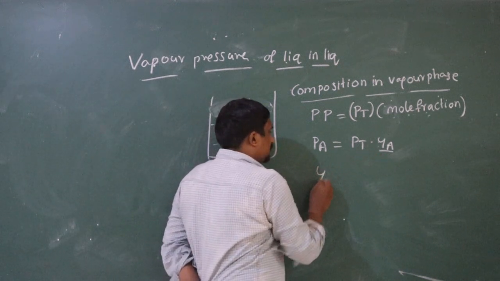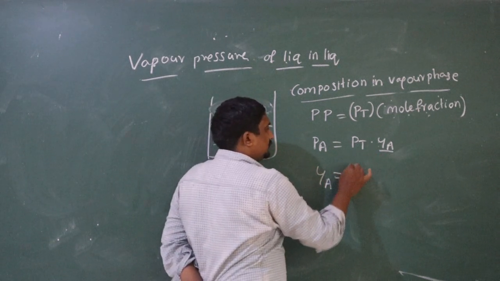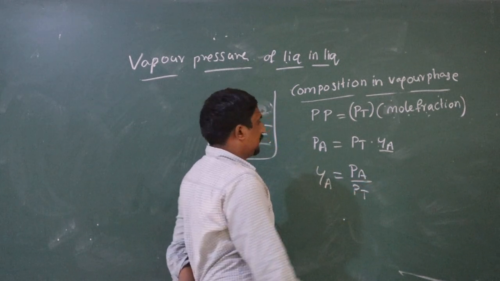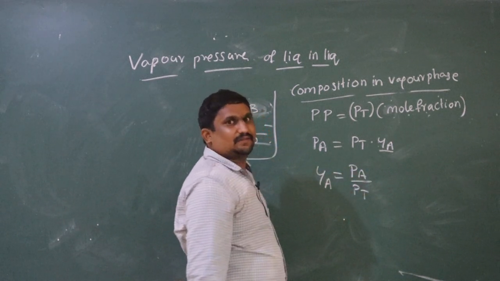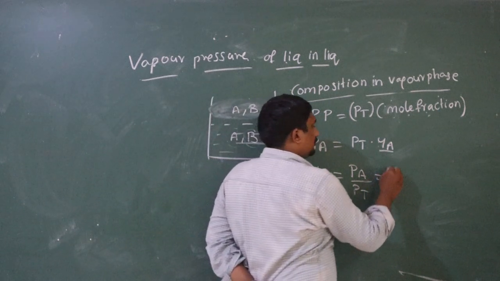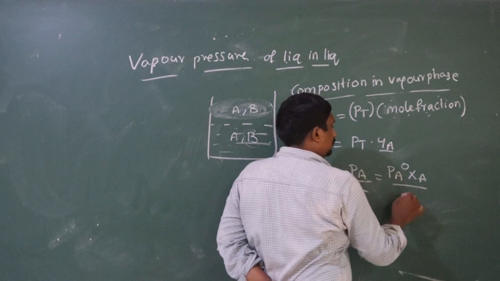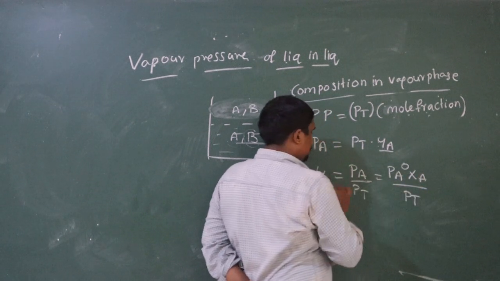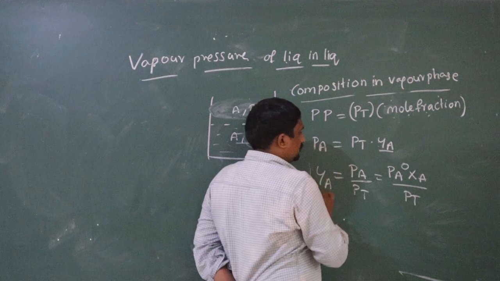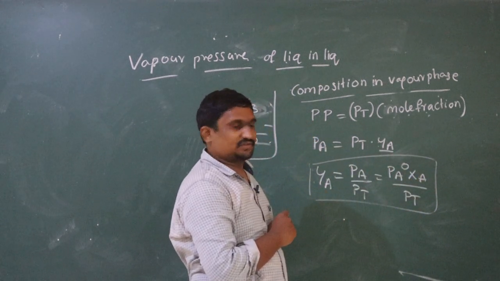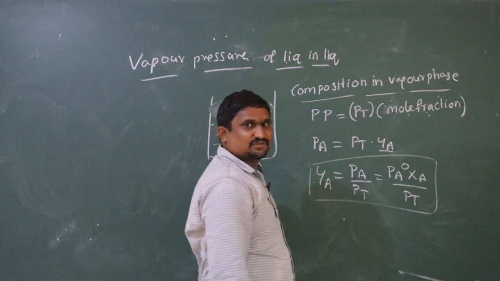So YA is equal to, what is the formula we are going to get here, PA divided by PT. And you know, according to Raoult's law, PA is equal to PA naught into XA. So PA naught into XA divided by PT. In this way we can find out the composition of A in the vapor phase.